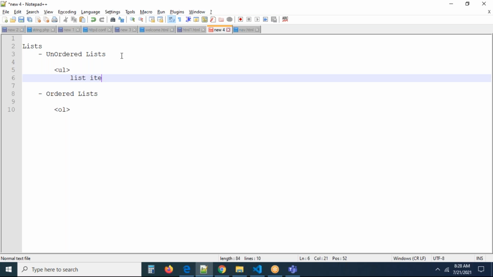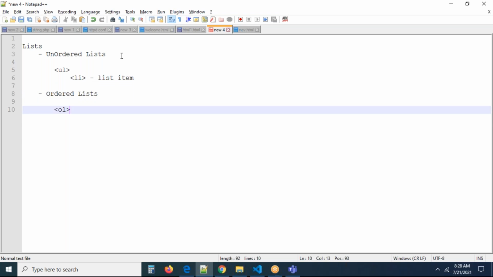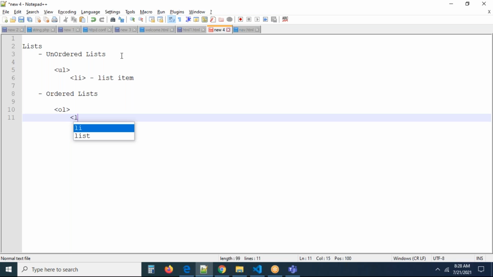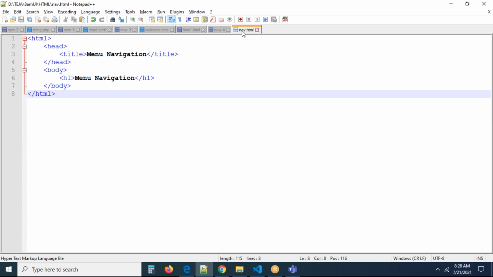This list item is termed as the LI tag. What is LI short for? List item. In the same manner, for UL and also for OL, you are going to have an LI. So this LI also stands for list item, whatever the list may be, ordered or unordered. Let us see how we are going to create the list items here.